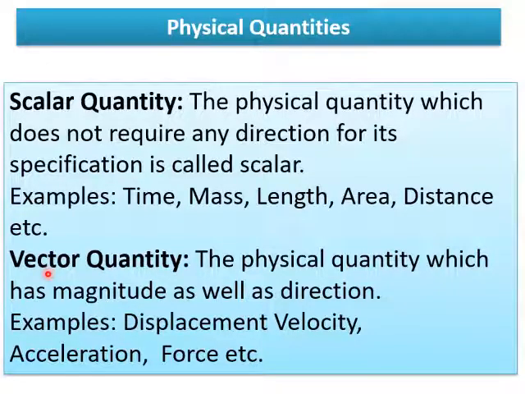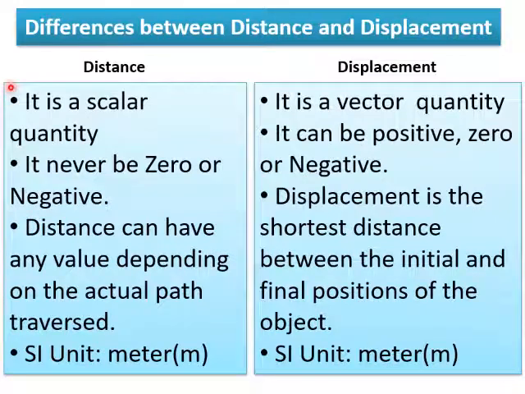Whereas a vector quantity is a physical quantity which has magnitude as well as direction. These are the examples: displacement, velocity, acceleration, force, etc. Now let us discuss the differences between distance and displacement.